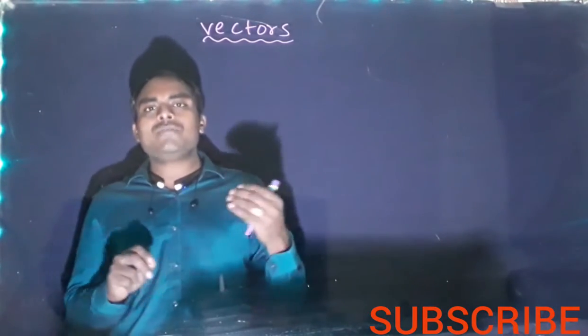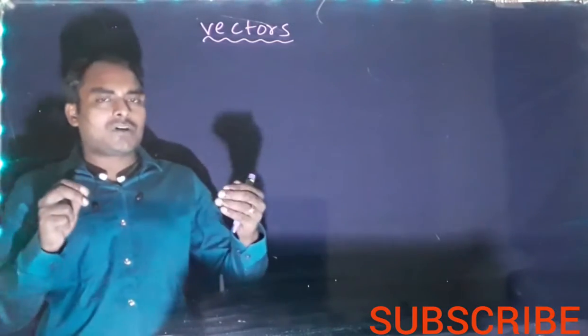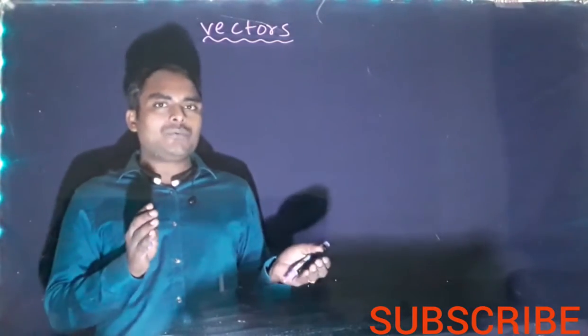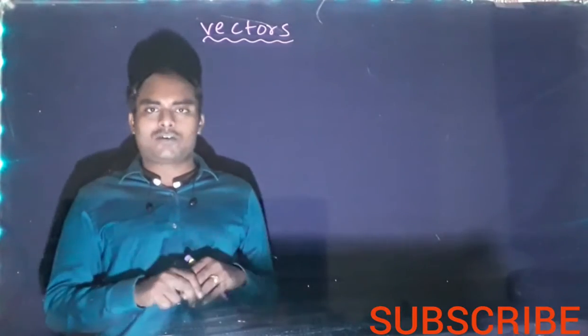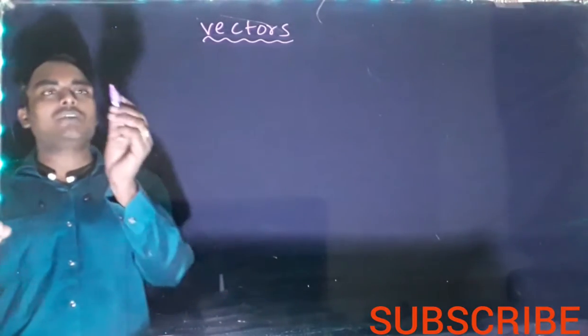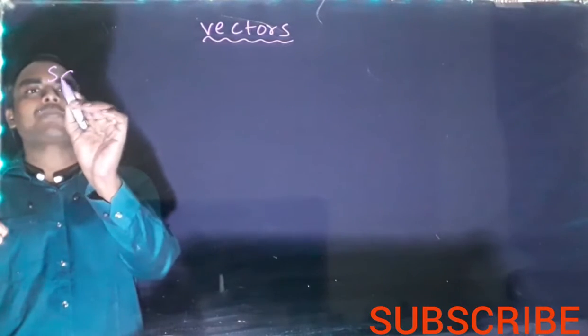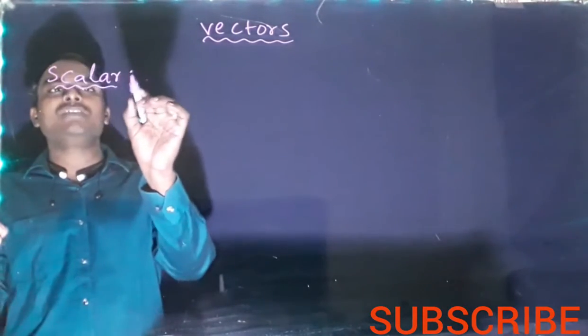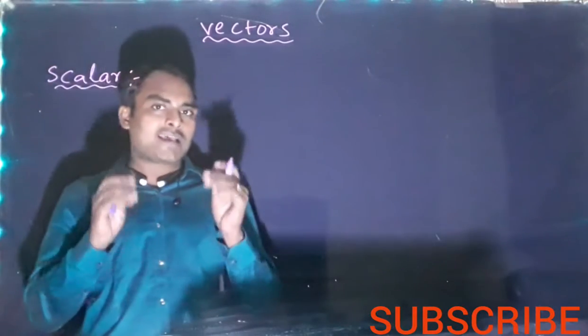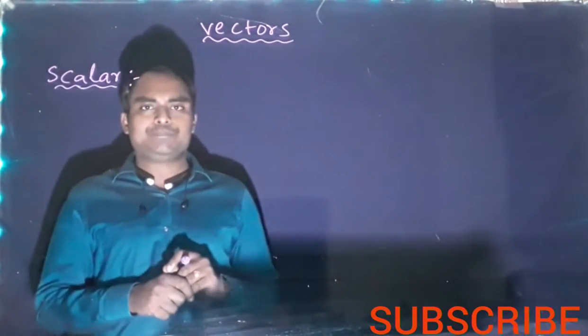Now, all physical quantities are divided into two types, scalar and vector. First, scalar quantity. Scalar is the physical quantity which has only magnitude.